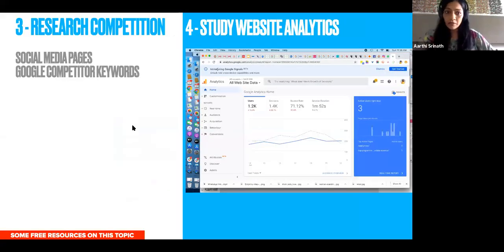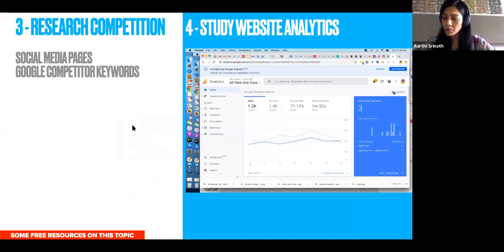And a third way to do it is to research your competition. See their social media pages. See what kind of people are going and liking their posts. Look up in Google for competitor keywords. You can see what kind of keywords people are searching for related to your brand on Google. I have some free resources on this particular topic at the end of the presentation. And these are, again, things you can use to study your audience.